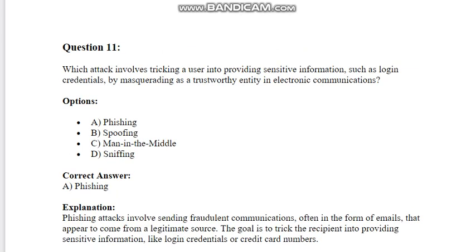Which attack involves tricking a user into providing sensitive information, such as login credentials, by masquerading as a trustworthy entity in electronic communications? Options: A. Phishing. B. Spoofing. C. Man-in-the-middle. D. Sniffing. Correct answer: A. Phishing. Explanation: Phishing attacks involve sending fraudulent communications, often in the form of emails, that appear to come from a legitimate source. The goal is to trick the recipient into providing sensitive information, like login credentials or credit card numbers.